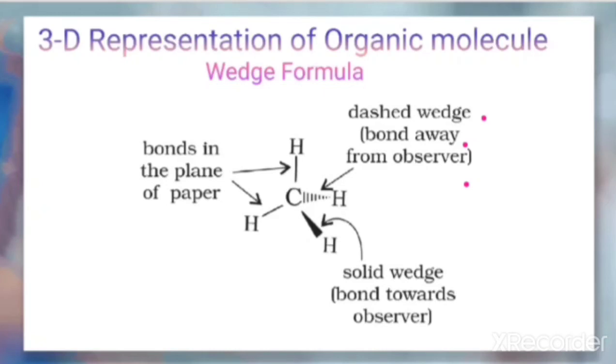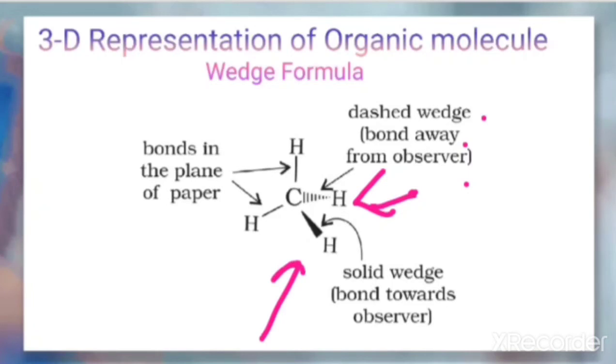If you are keeping a paper in front of you, the two lines, the straight lines shown here, are on that paper, and this line, the dashed wedge, shows that it is away from the observer. That means it will be below the plane of the paper, and the solid wedge shows that it is towards the observer.